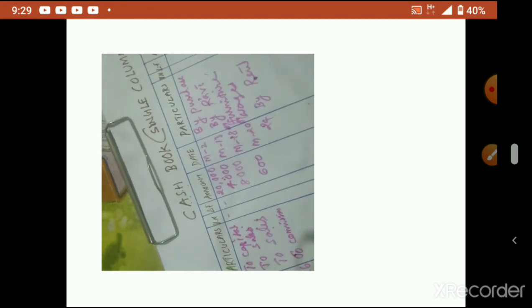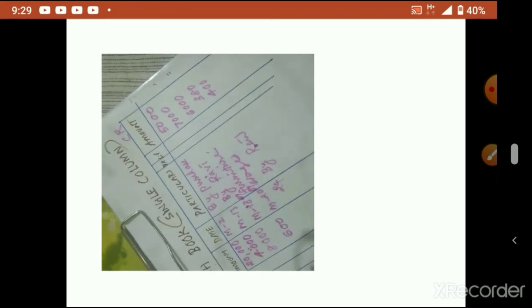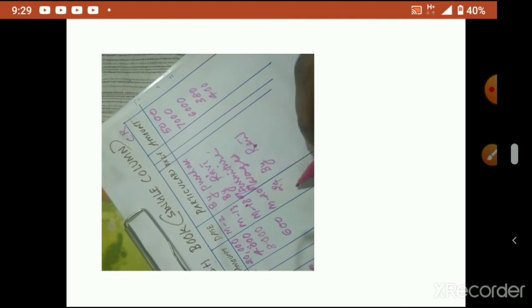For the first time, it may be a little difficult for you to understand, but it is very easy actually. Just remember the previous classes, what we studied. That's why I already told you, if you don't know how to write a journal, then you can't study this afterwards also. So thoroughly understand the journal first.